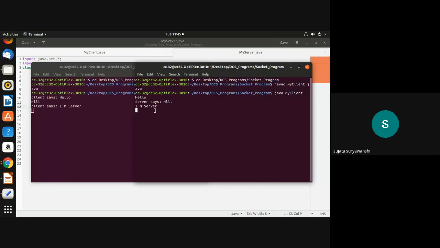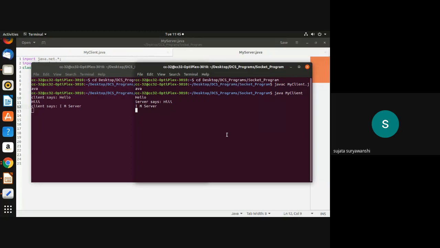In this way, you can create your own chat application with the help of a TCP client and TCP server. So just tell me, are all of you getting this concept, or do you have any doubt? Yes, ma'am. Are all of you getting this concept? Yes, ma'am. Only Rakesh says. Okay, so thank you.